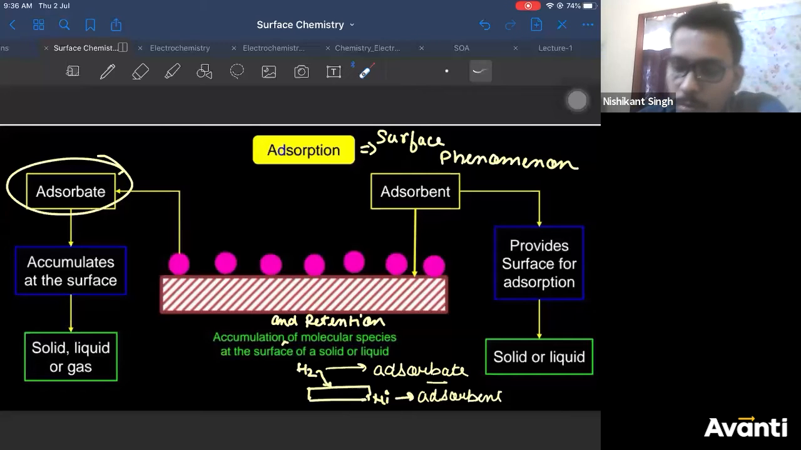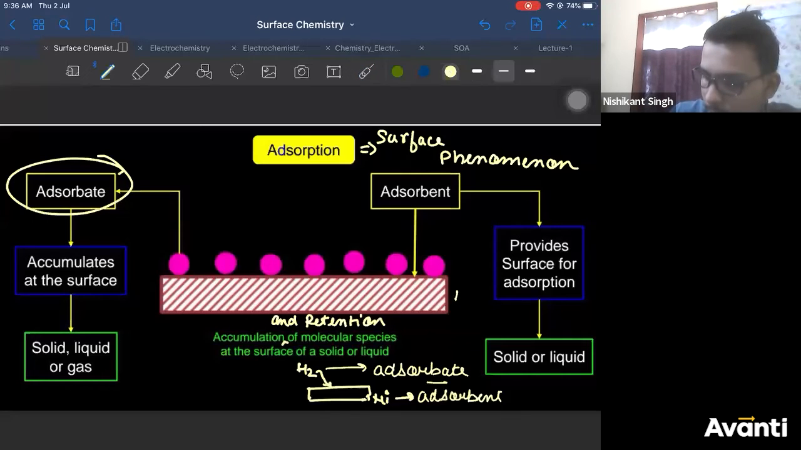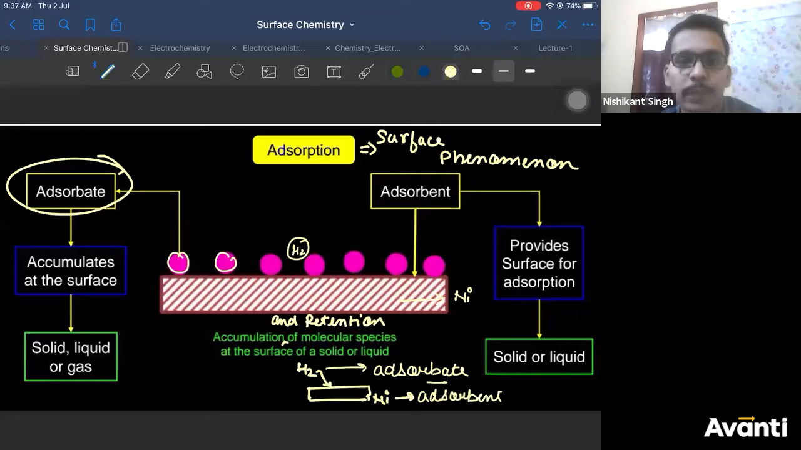Is that clear now, Sakshi? There was no rocket science here. It was easy. So you can see here, this is nickel and this is hydrogen gas, let us say. Hydrogen gas is getting adsorbed on the surface of nickel, so nickel is acting as the adsorbent, right?